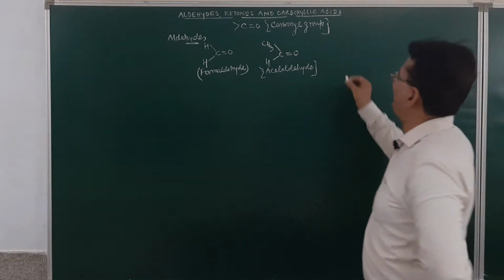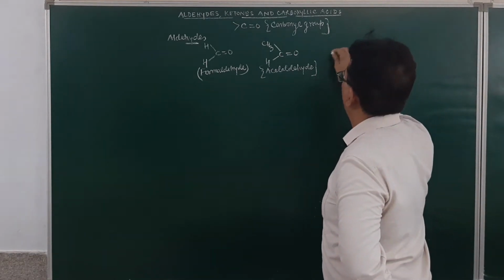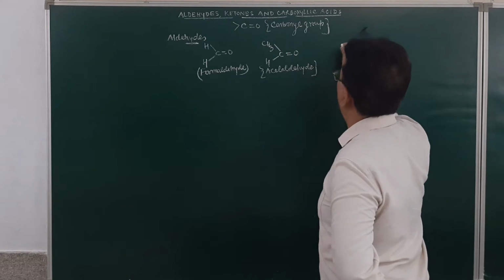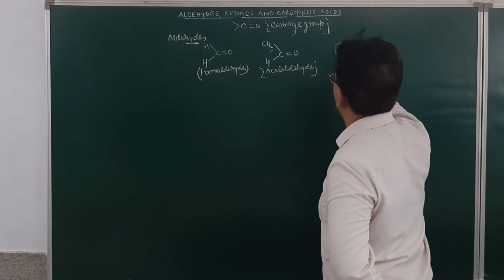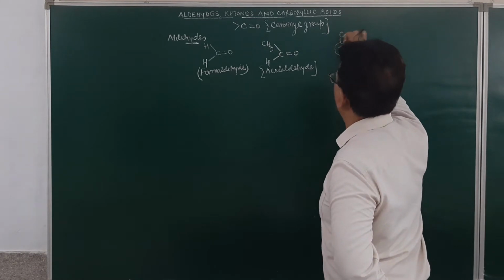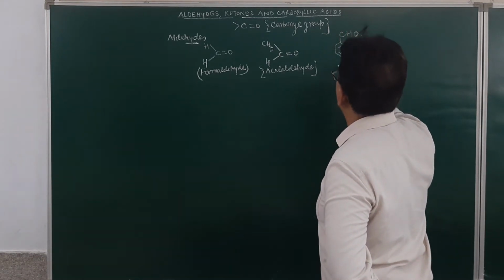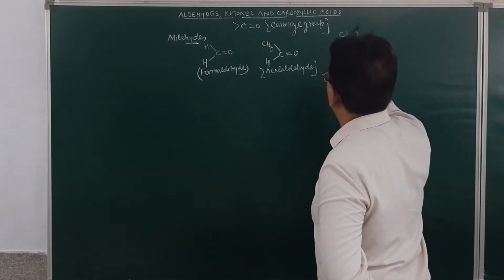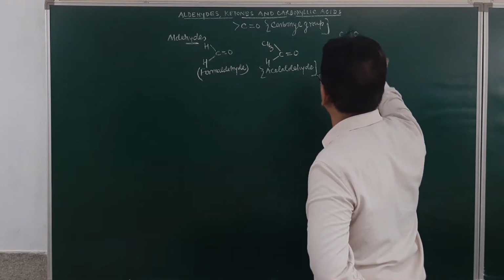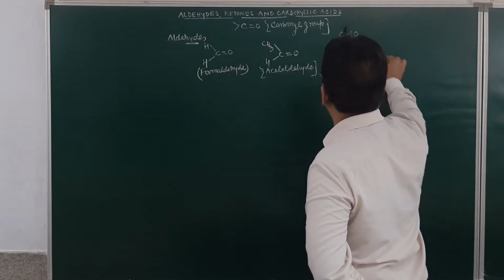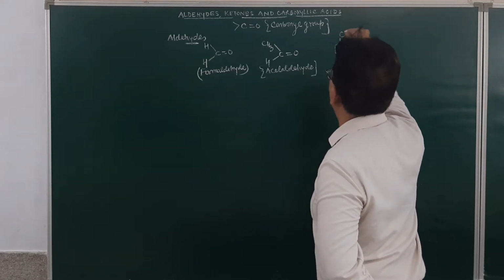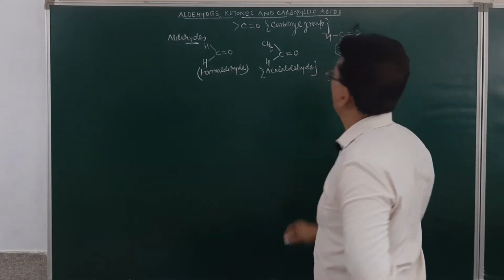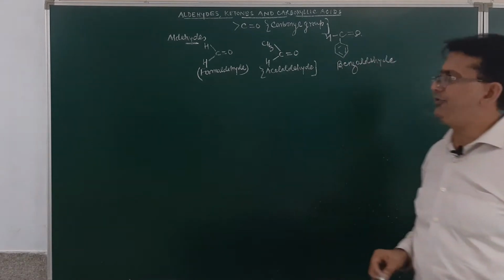Similarly, in aliphatic aldehyde and aromatic aldehyde, this group will be called CHO. This is benzaldehyde. So everywhere you may see, students, that to the carbonyl group, this is CHO, the hydrogen atom is attached. So this will be called aldehydes.